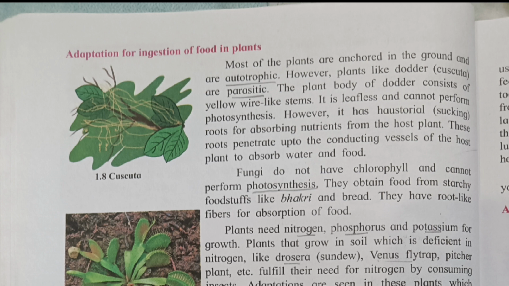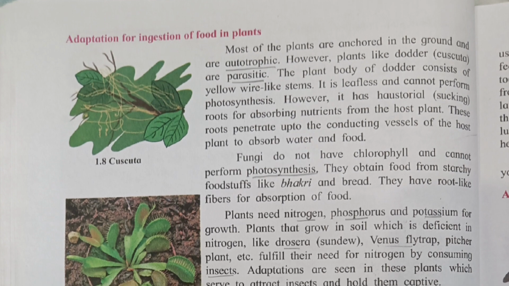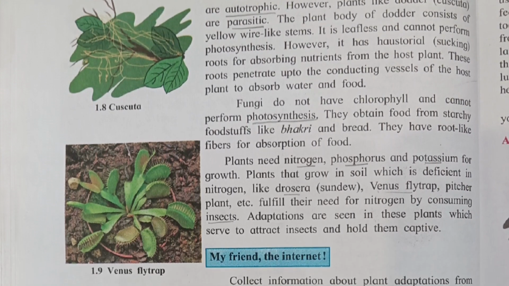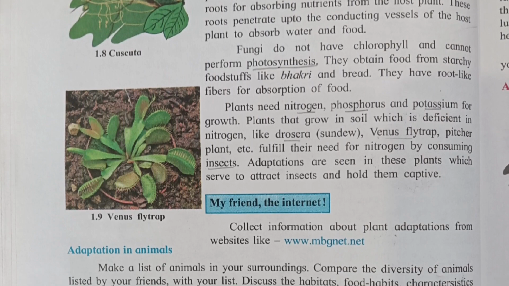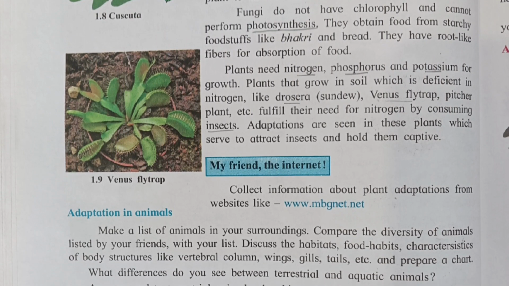Plants need nitrogen, phosphorus and potassium for growth. Plants that grow in soil which is deficient in nitrogen, like Drosera, Venus flytrap, pitcher plant, etc., fulfill their need for nitrogen by consuming insects. Adaptations are seen in these plants which serve to attract insects and hold them captive. Mark this paragraph, it is an answer.